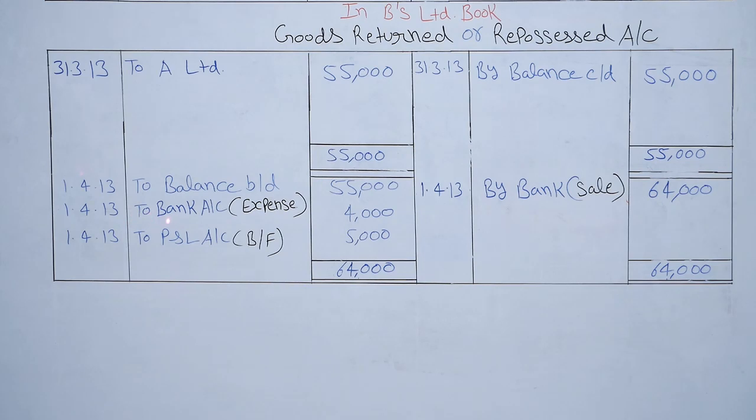And the seller incurred expenses to improve the goods repossessed. 1st April 2013, to bank expenses. So what will be the entry? Entry will be goods repossessed account debit to bank account 4,000. 1st April 2013, by bank sale. So this is the resale of goods repossessed. So what will be the entry? Entry will be bank account debit to goods repossessed 64,000. 1st April 2013, so profit on resale of goods repossessed to profit and loss. This is the balancing figure item 5,000.